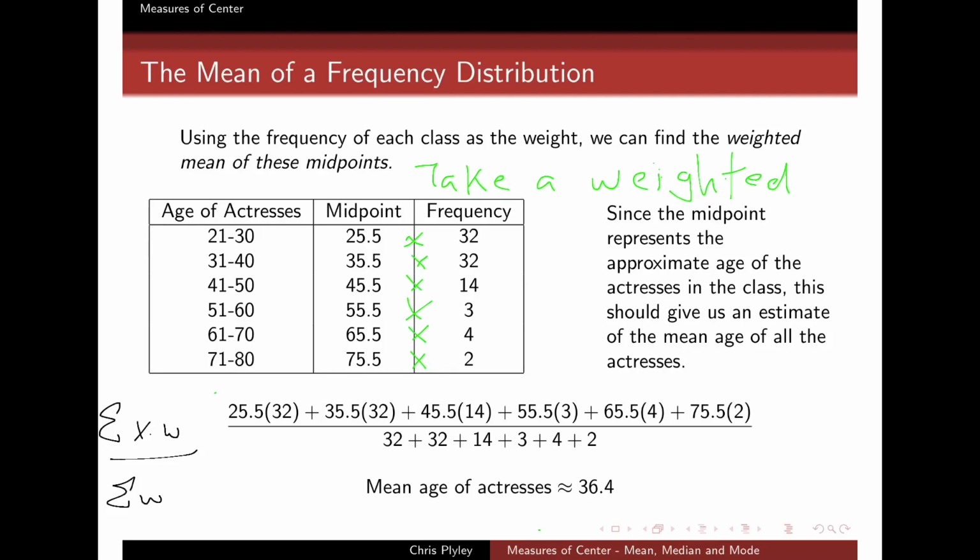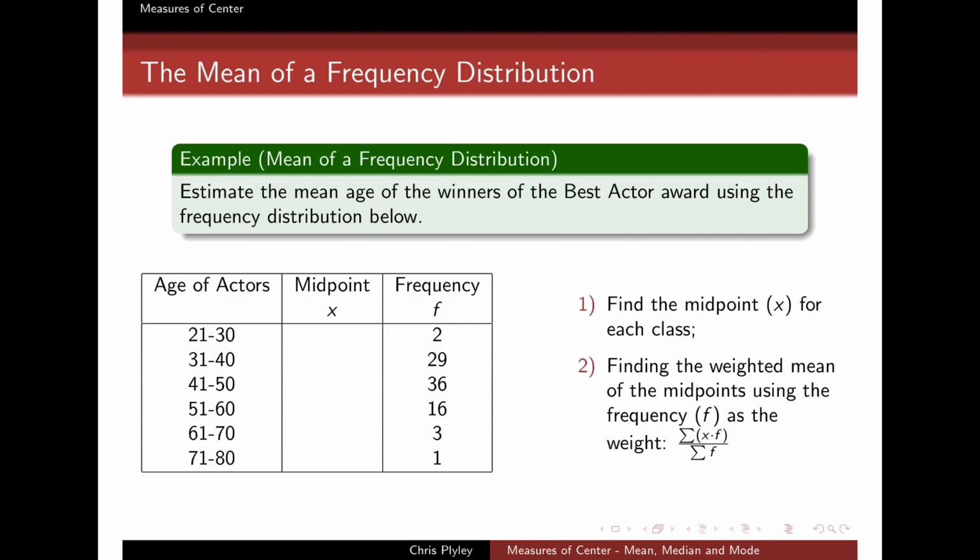And so I take 25 of weight 32, 35 with weight 32, 45 with weight 14. I add them all up, 1, 2, 3, 4, 5, 6. I divide by the sum of the weights, which is really the total number of actresses. It's the sum of the frequencies, 32 plus 14, etc. And in the end, once I punch this in on my calculator, I get my mean age for actresses right down here, 36.4. And so how do I go ahead and replicate that for the males, for the best actor winners? Well, let's see if you can do it.